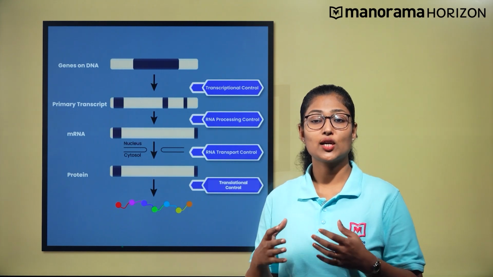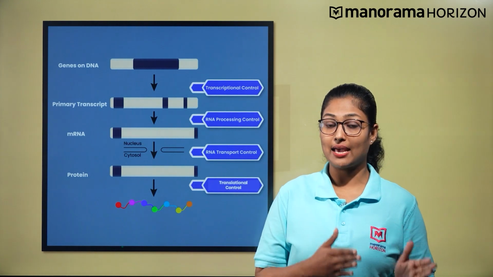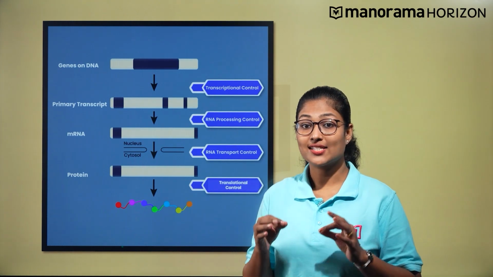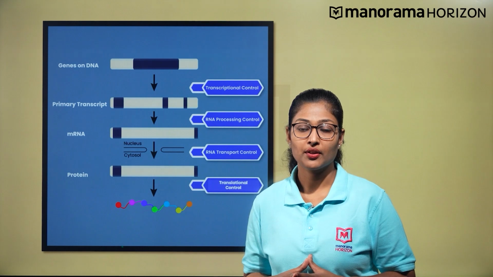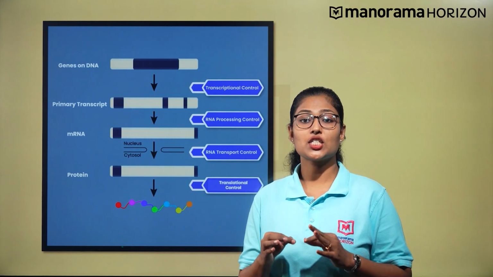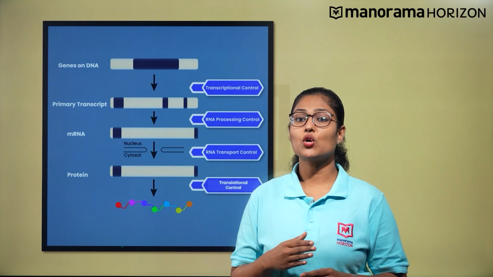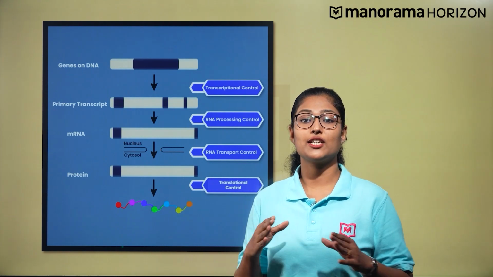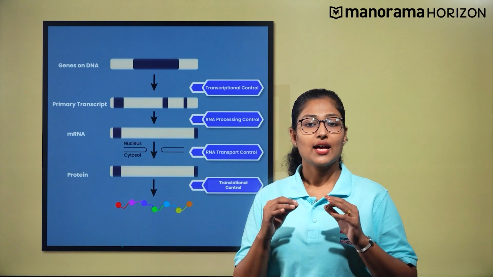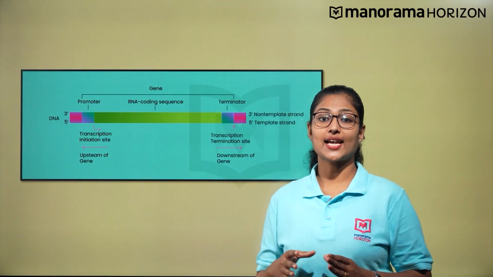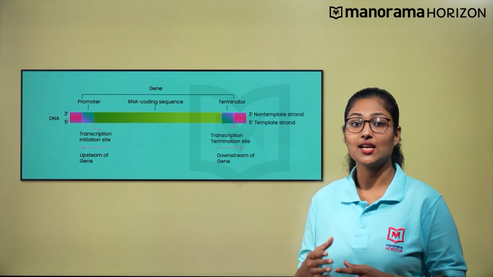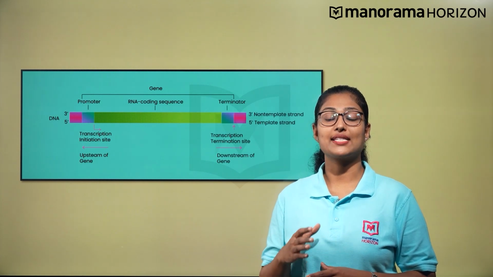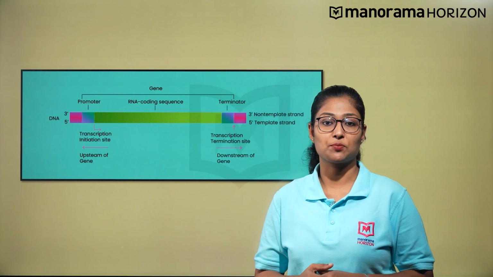The other level where the regulation occurs would be during the transport of the mRNA from the nucleus to the cytoplasm, where the splicing, capping, synthesis, and tailing take place. At the translational level, regulation of gene expression takes place by controlling the levels of protein synthesized by the mRNA. So that was all about the regulation in eukaryotes. In prokaryotes, the predominant site for the control of gene expression is the transcriptional initiation site. Let us see how the regulation happens at the initiation site in prokaryotic transcription.